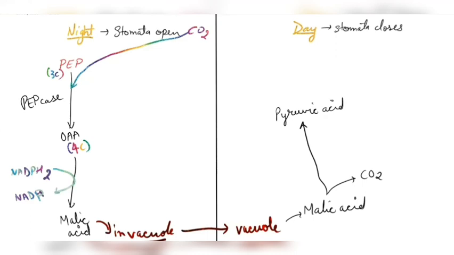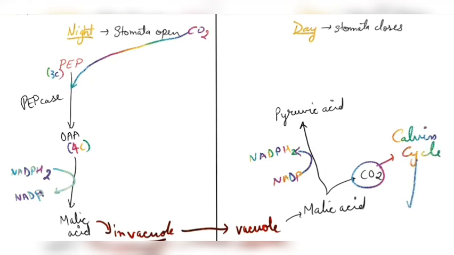So here again what we get is NADPH2 from NADP. Now the CO2 will enter inside the Calvin cycle, like the C3 cycle we can say, and will produce what?